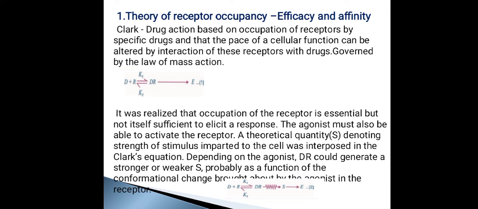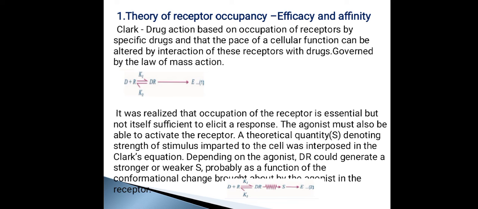So another requirement for the drug action is that the drug has to bind to the receptor. At the same time, the drug has to activate the receptor to create the response. So in order to accommodate this theory inside the first equation, a new quantity was incorporated into the equation, that is the S. S means the strength of the stimulus.